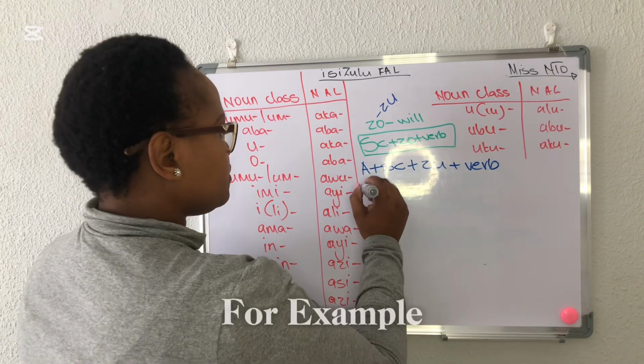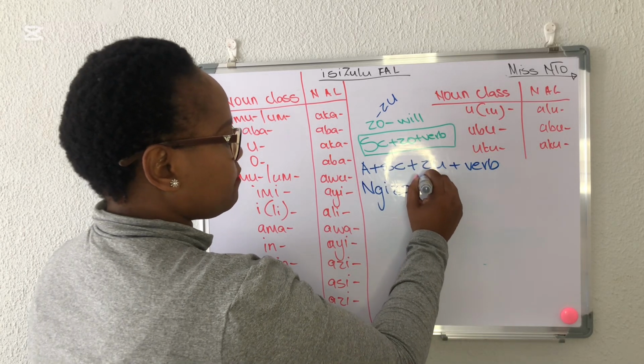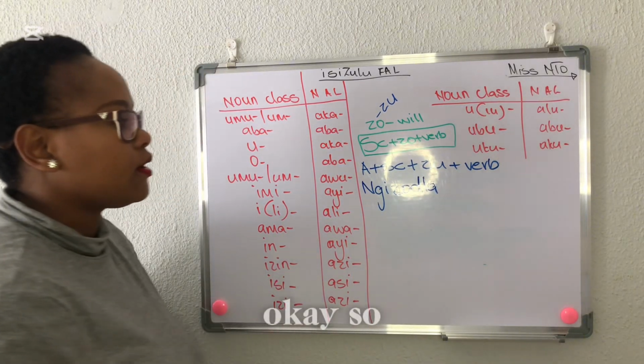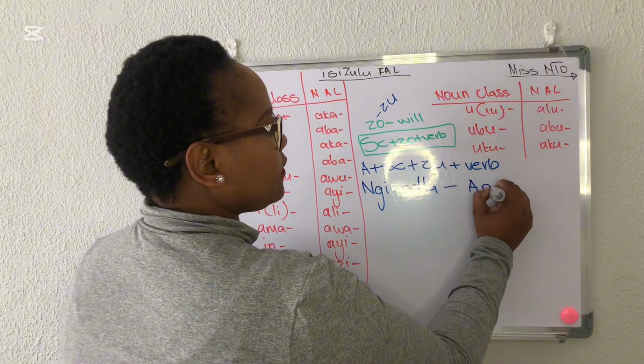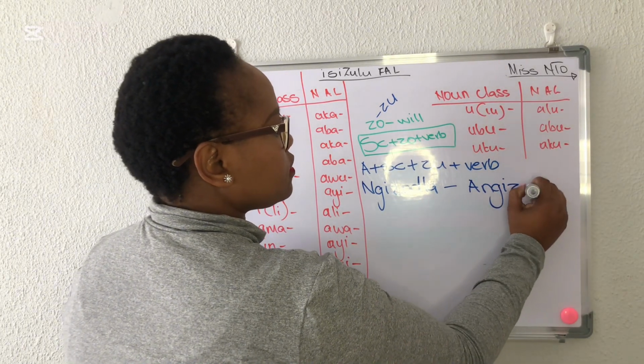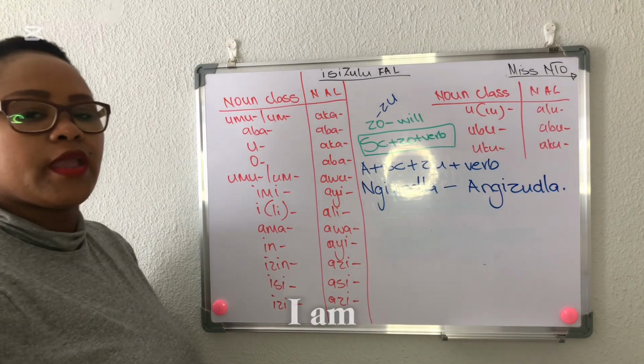Okay, for example, before we had a sentence yethu ekade sithe ngizodla. So now let's change it into a negative. It's going to be angizodla. I am not going to eat.